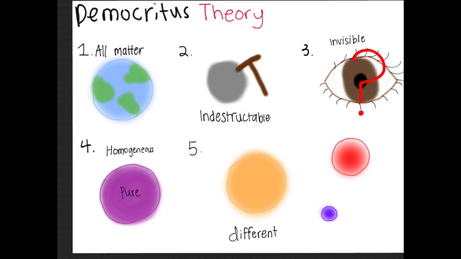Democritus had a theory that all matter consists of invisible particles called atoms, that atoms are indestructible, solid but invisible, and homogeneous. Lastly, he inferred that atoms differ in size, shape, mass, position, and arrangement. He claimed that solids are made of small, pointy atoms. Liquids are made of large, round atoms, and oils are made of very fine, small atoms that can easily slip past each other.